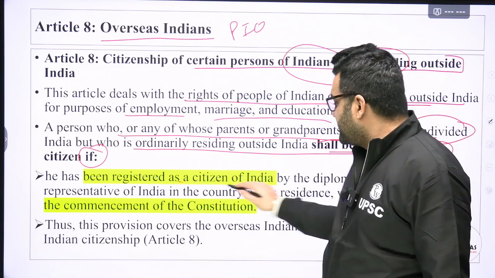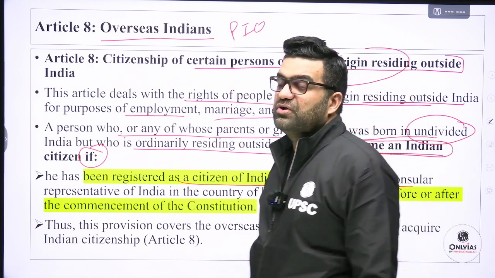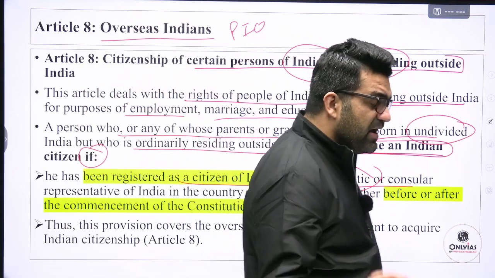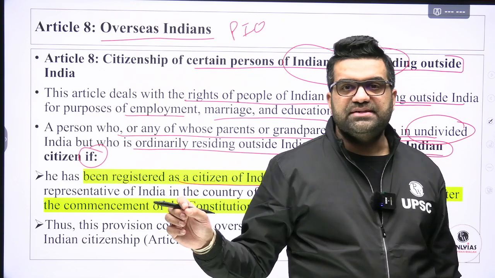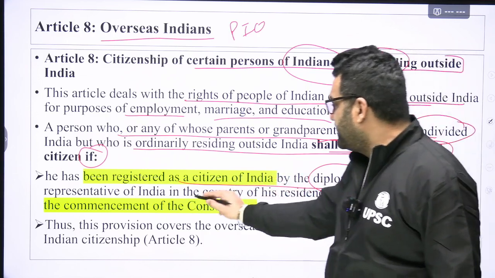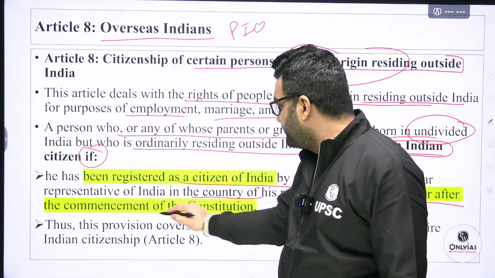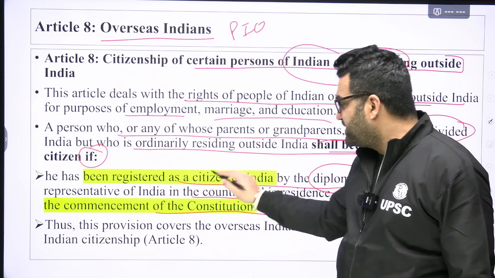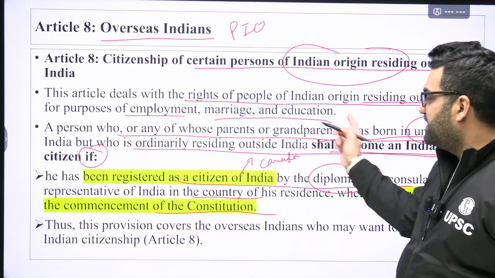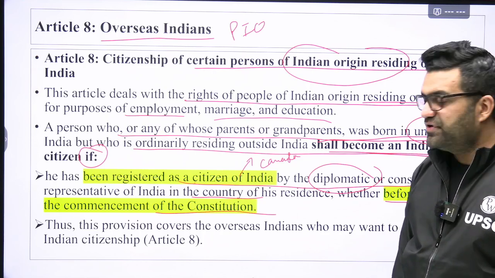He has been registered as a citizen of India by the diplomatic or consular representative of India in the country of his residence, whether before or after the commencement of the constitution. For example, if he is residing in Canada or the US, he should register with the Indian consulate office, the Indian embassy officials, in that country.